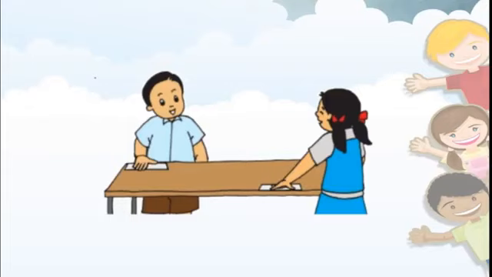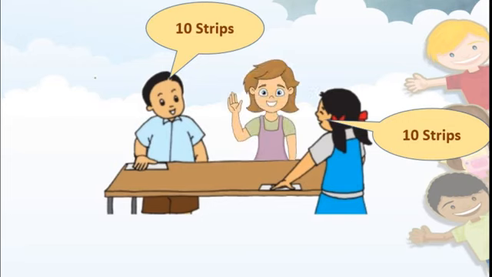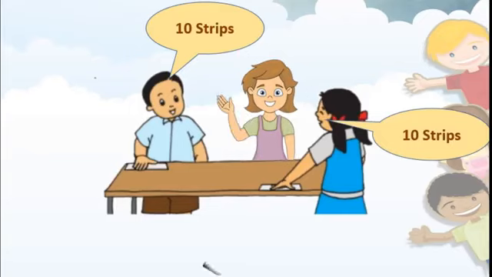Now they got the paper strip from Tai, and again they started to measure the length of the table. Both of them measured and Raj said this is 10 strips. Then Sonu said, yes, mine also is 10 strips. Then Tai said, yes, because of the same length paper strip, you both got the same readings.